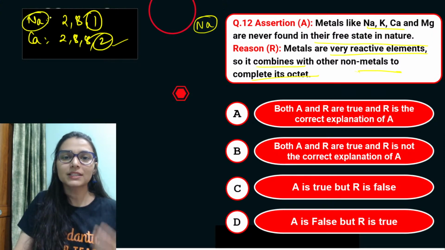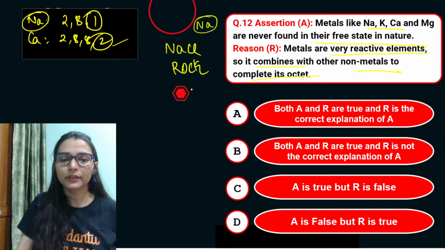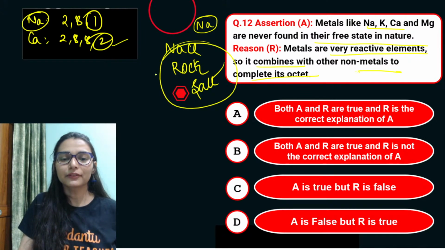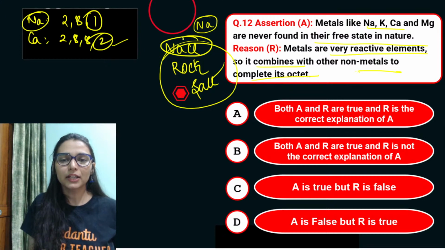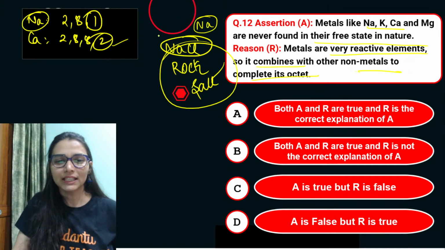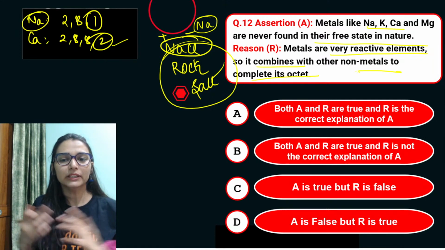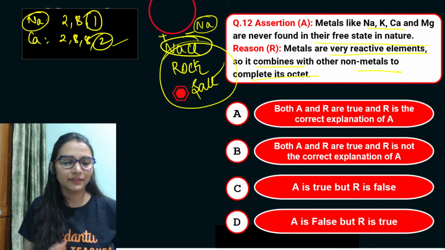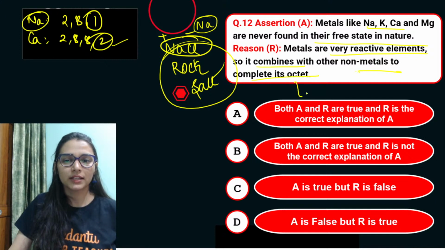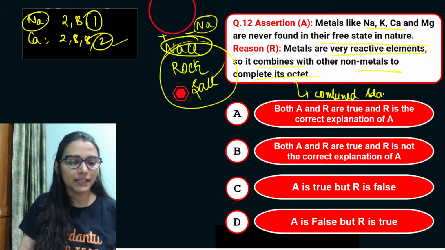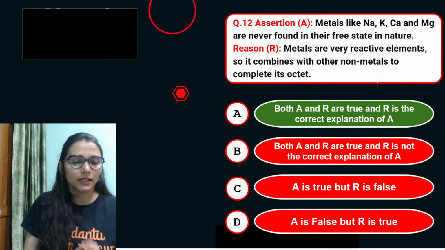So how does sodium exist in nature? In the form of rock salt. That is the ore of sodium. Rock salt, you are extracting it from seawater, because in this form its octet is completed. Sodium has given its one electron to Cl and made a cation. So metals are very reactive, so they combine with other non-metals to complete the octet and exist in the combined state. So option number A is the right answer.